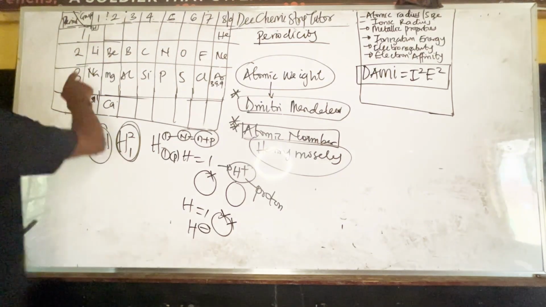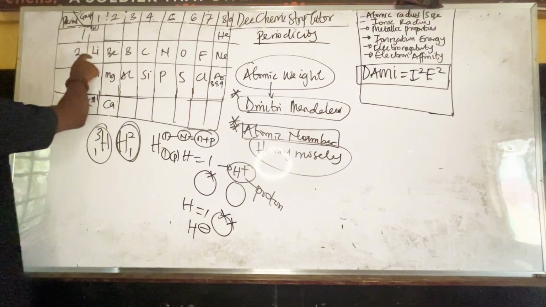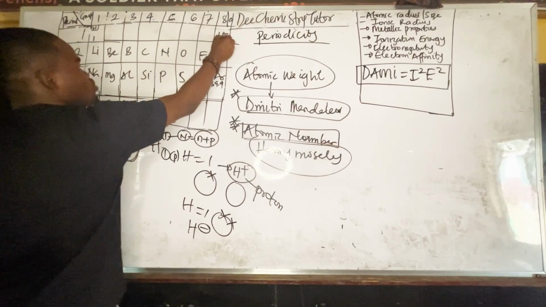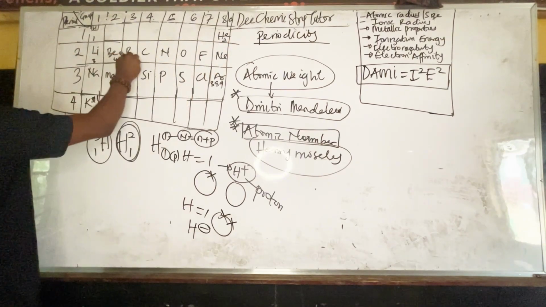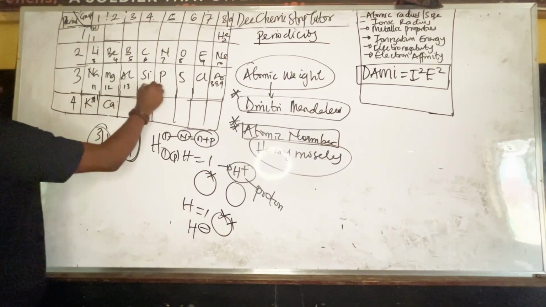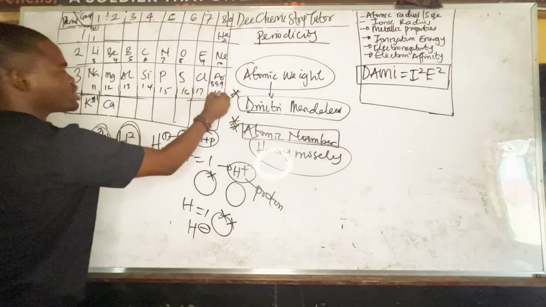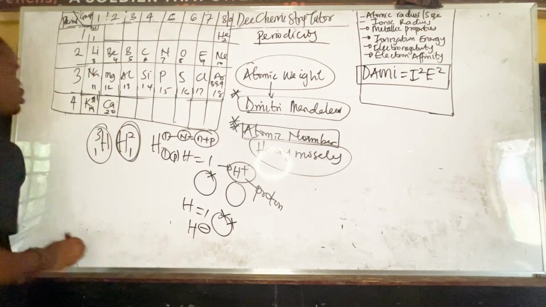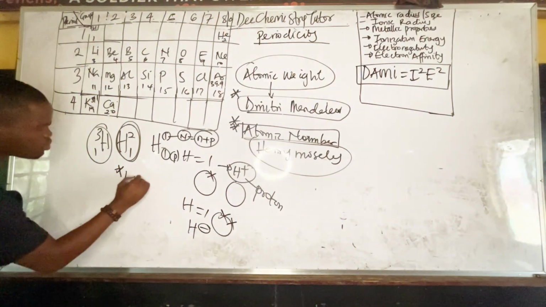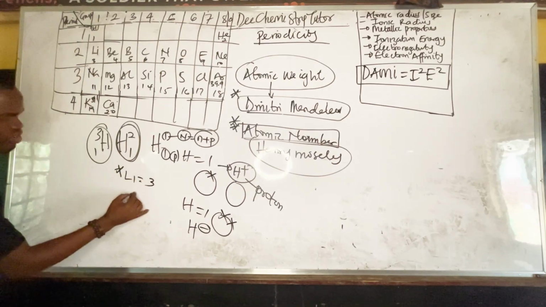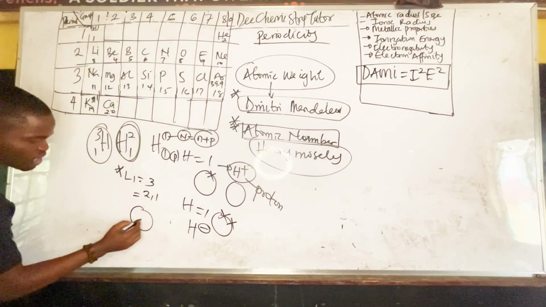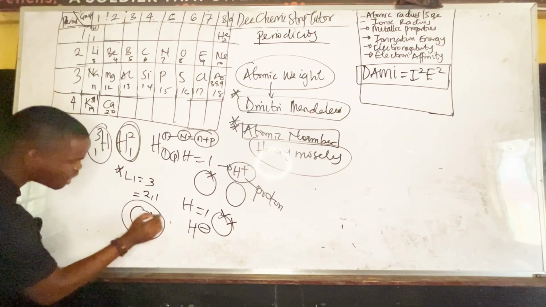Now this thing is very important. Let's talk about it. Hydrogen, helium, right? Then this is lithium. This is atomic number 1, atomic number 2, atomic number 3, 4, 5, 6, 7, 8, 9, 10, 11, 12, 13, 14, 15, 16, 17, 18, 19, 20. Those are the atomic numbers. Now, let's say I want to write lithium. Lithium is 3. That means if I want to write the electronic configuration, I'll write 2, 1. Right? That means eventually I have something like this, 2, then something like this, 1.